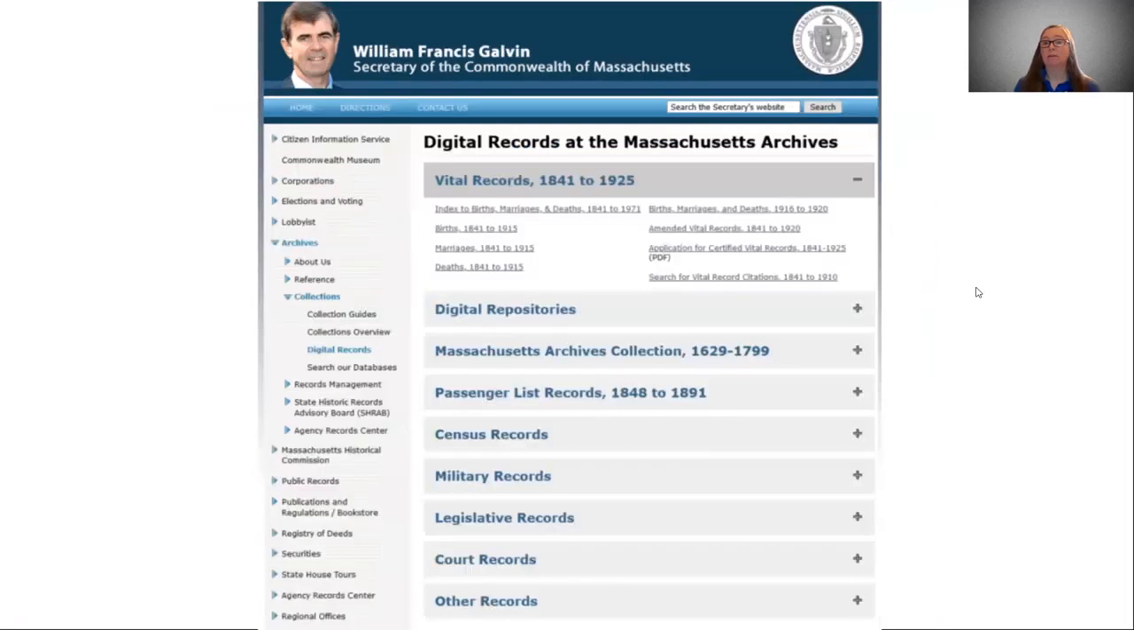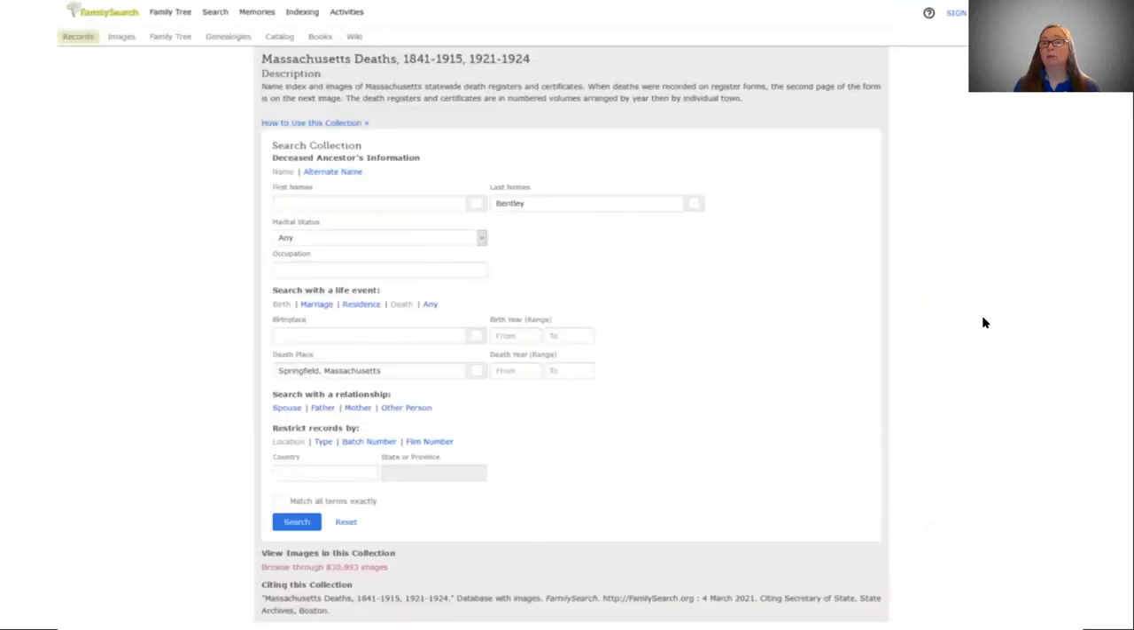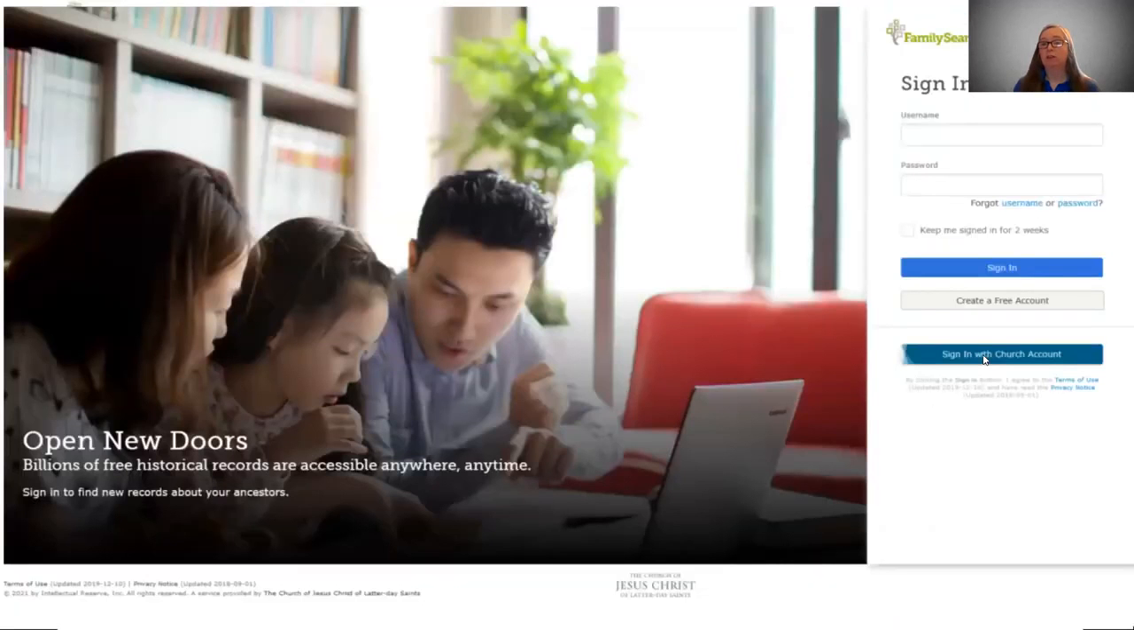So I clicked on that and it gives me the various records. I clicked on the deaths and it brings me to FamilySearch. So I typed in Bentley, died in Springfield, and I clicked on search. And it brought me to the sign-in page.